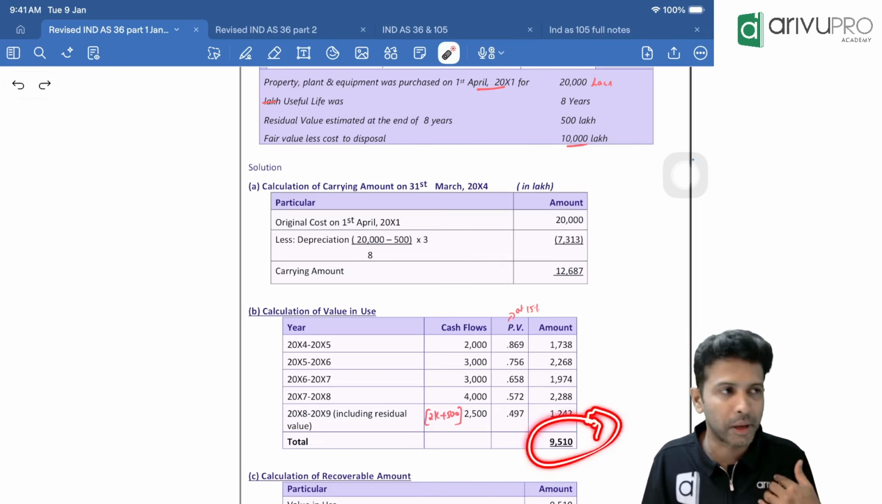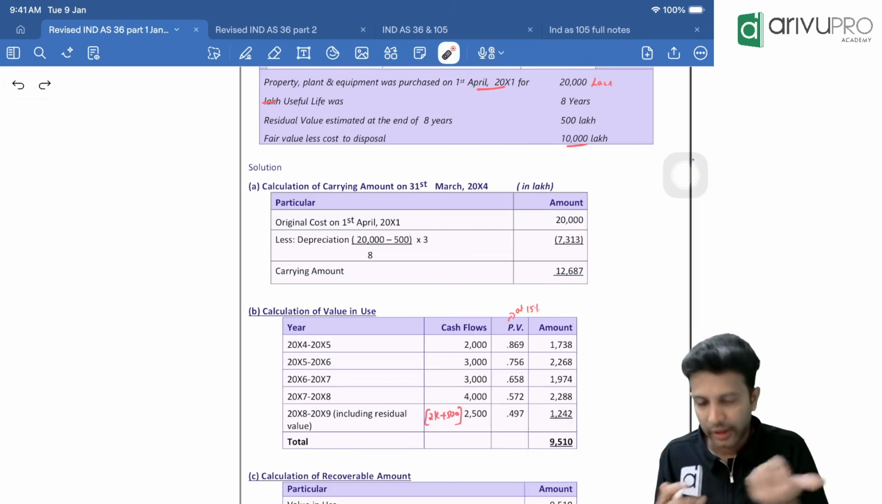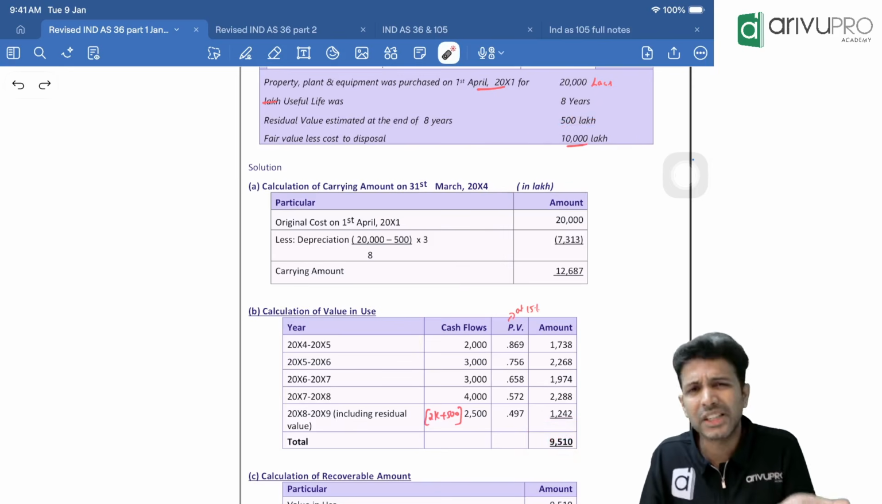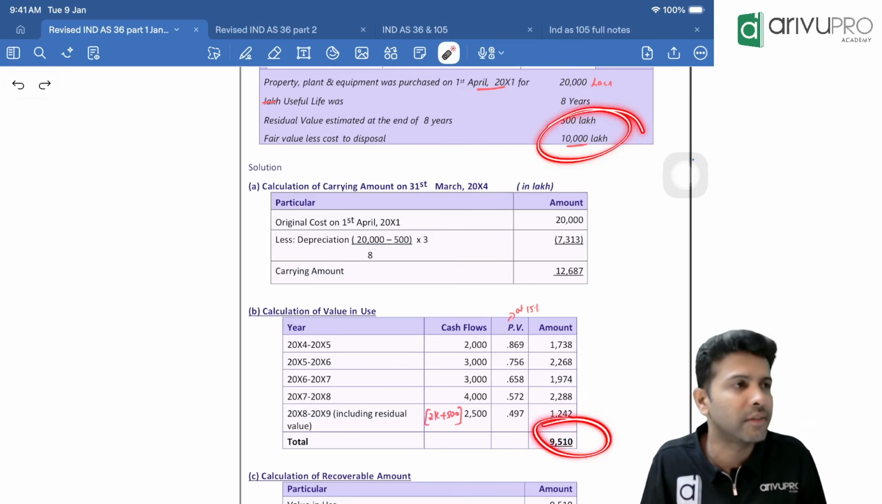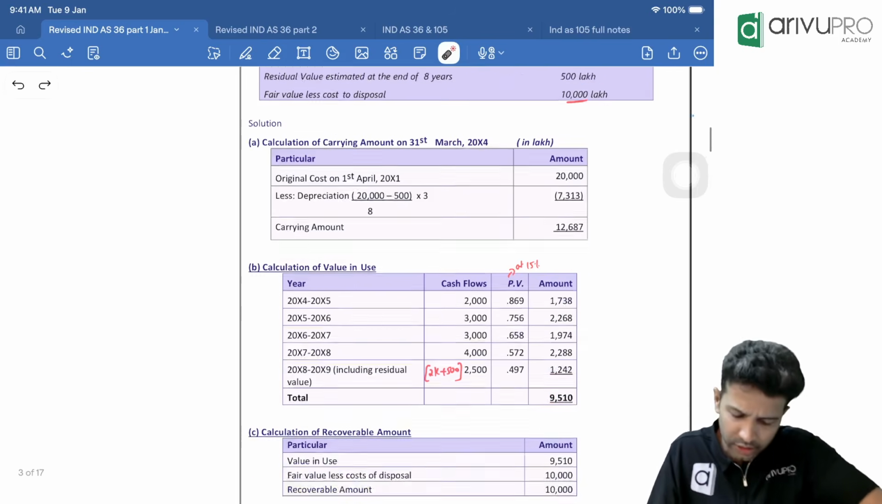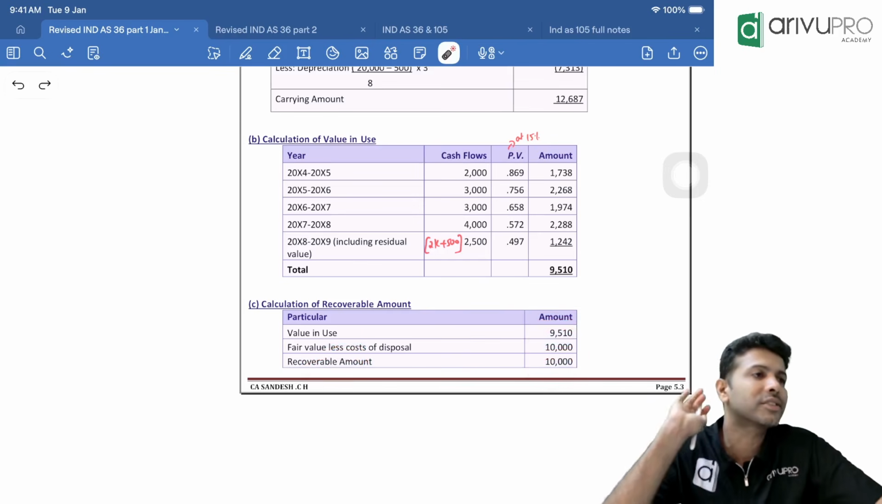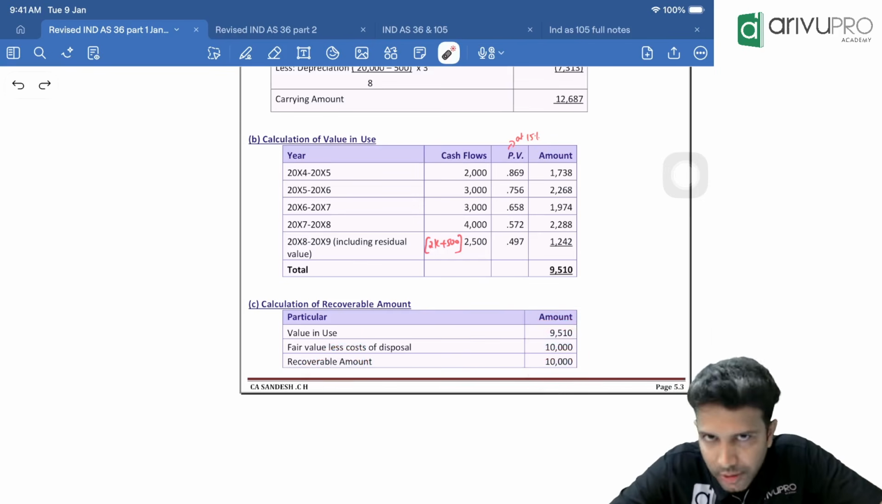So what is recoverable amount? The higher of the two, right? Value in use 9510 or fair value less cost to sell, whichever is higher. 10,000 or 9510, whichever is higher. 10,000 is higher. So recoverable amount, write these two. Higher of the two is recoverable amount, which is 10,000. As simple as that.